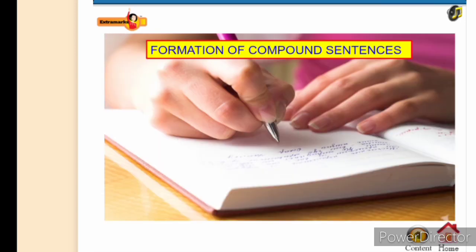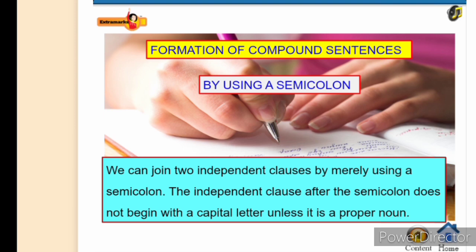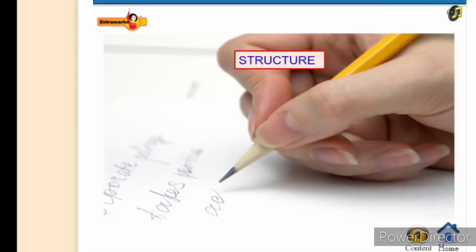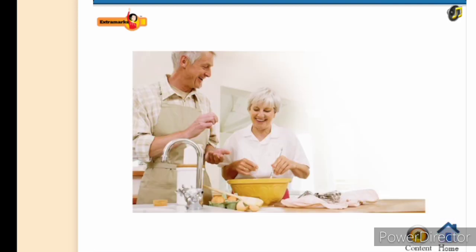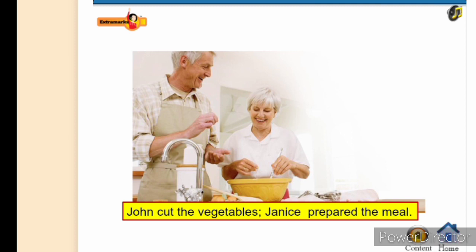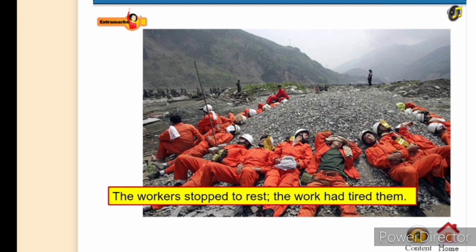Compound sentences can also be formed by using a semicolon. We can join two independent clauses by merely using a semicolon. The independent clause after the semicolon does not begin with a capital letter unless it is a proper noun. Here is the structure of a compound sentence with a semicolon: independent clause plus semicolon plus independent clause. Example: John cut the vegetables; Janice prepared the meal. The workers stopped to rest; the work had tired them.